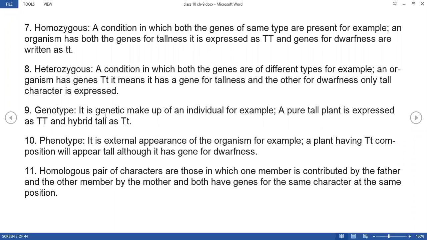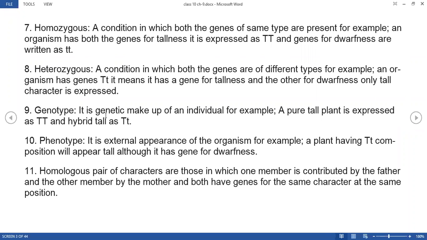Then phenotype, that is the external appearance, that is, what type of characters you see, what types of leaves, how many branches are there, how many types of flowers are growing on it, right? So the exact appearance of the plant, the physical appearance, whatever you see physically through your naked eyes, that is phenotype, right? Genotype is present inside and phenotype you can see externally, right?